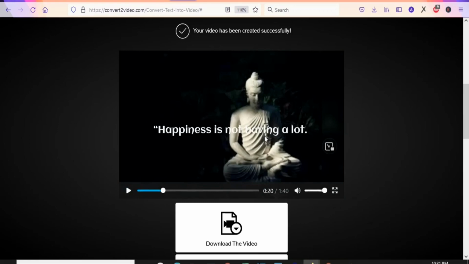Alright, so as you can see, because of the color of the image, the text right here is not clear. So what you are going to do is that you have to change the image so that the text can look clear, or you can change the color of the text so that it will appear nice. I just want you to get the idea. I don't want to go through the process again by creating a new video, but I hope you got the idea. You have to make sure that the background color does not match the color of the text so that your text can appear nice. As you can see this side, the text is clear.